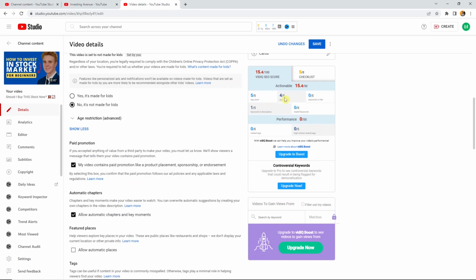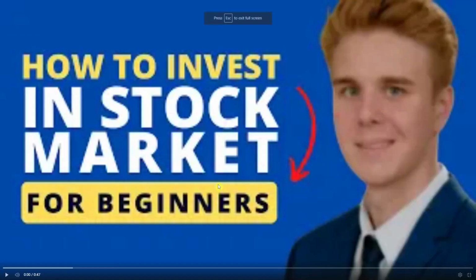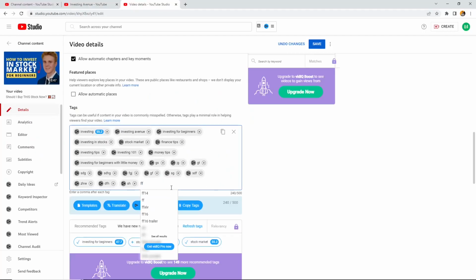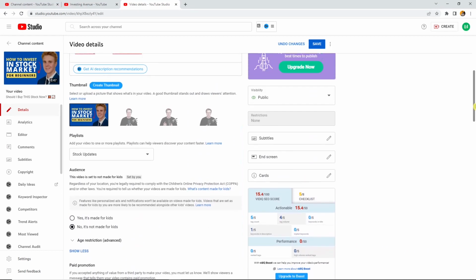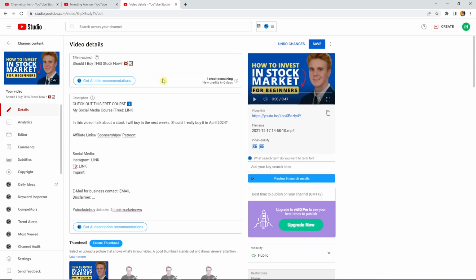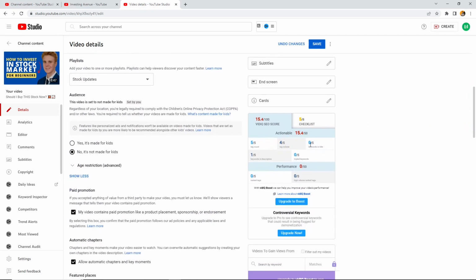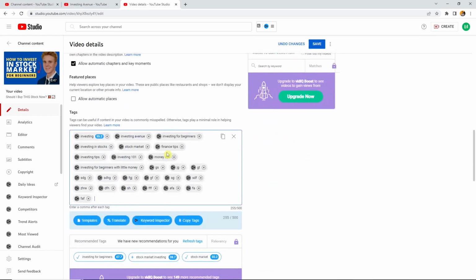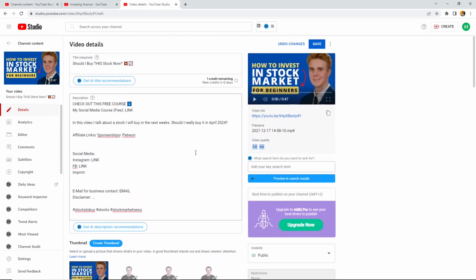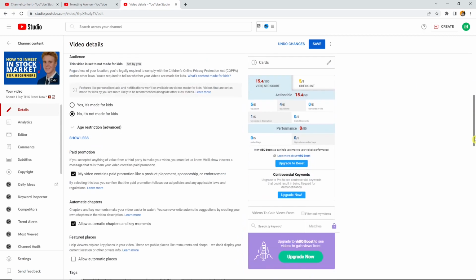Now we have here tag volume. Also use, of course, good tags. That makes sense. So a lot of times the word, in this case, stock or stock market, that would make sense. Keywords in title, we have none, or at least none that are related to the tags or the rest in this case.